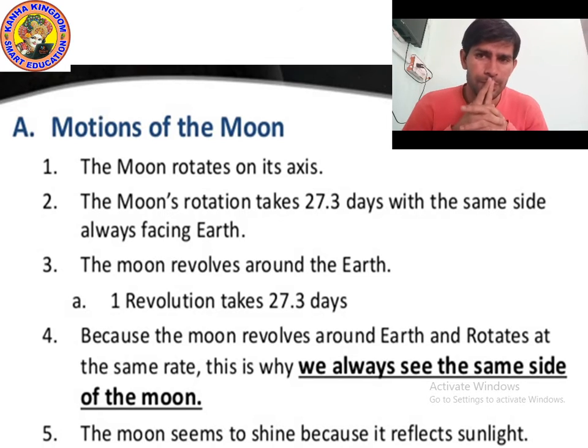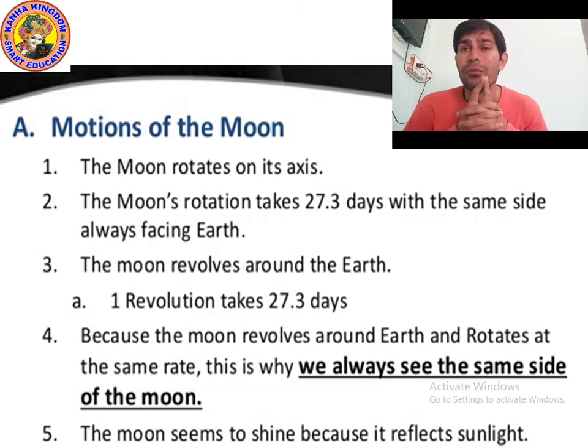You know that our Earth completes one revolution in 365 days. In the same way, the moon also completes a revolution. The moon revolves around the Earth, and it completes one revolution in 27.3 days. Rotation is also 27.3 days, and revolution is also 27.3 days.